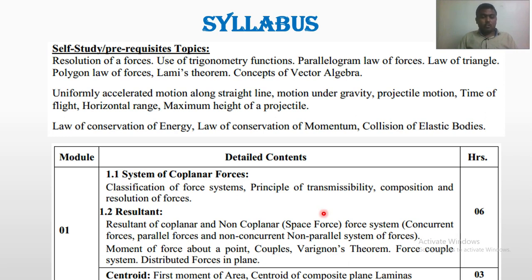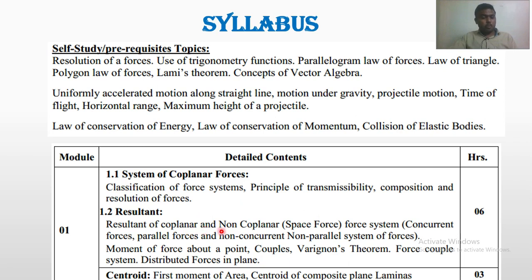Then the second topic is resultant. There will be a total of 2 questions in your university question paper. One question will be resultant of parallel or concurrent force system for 5 marks, and one question will be resultant of general force system for 8 marks. So a total of 13 marks is only for resultant. So what is in resultant?